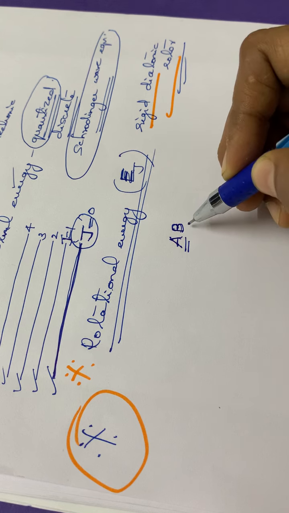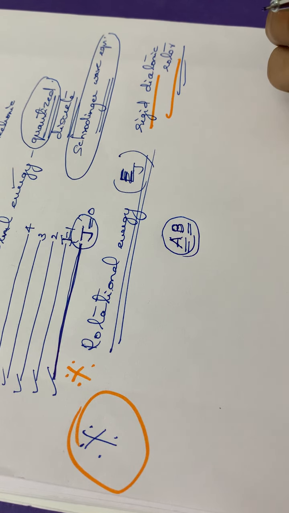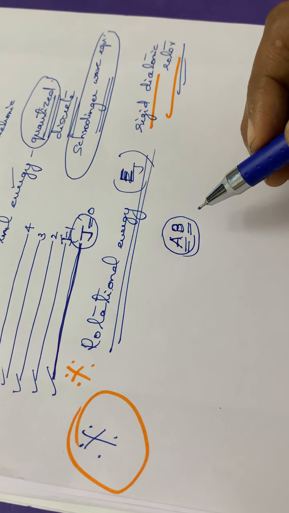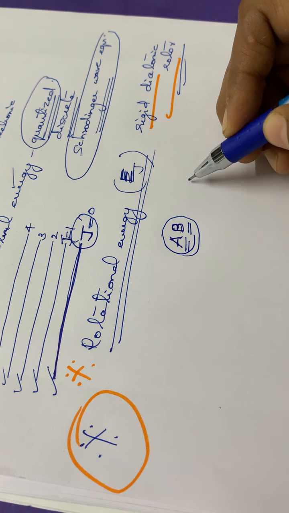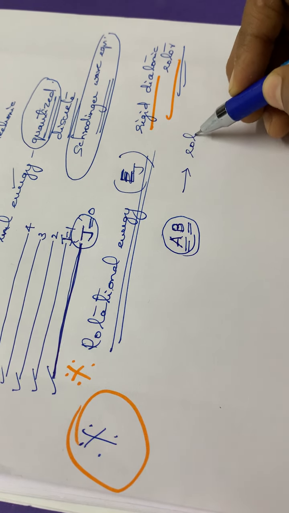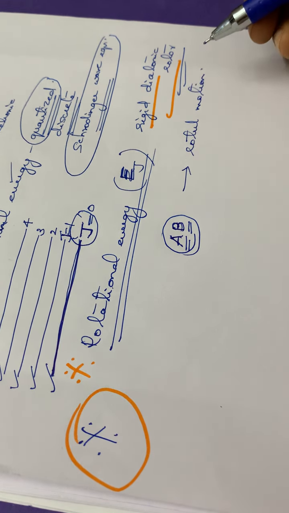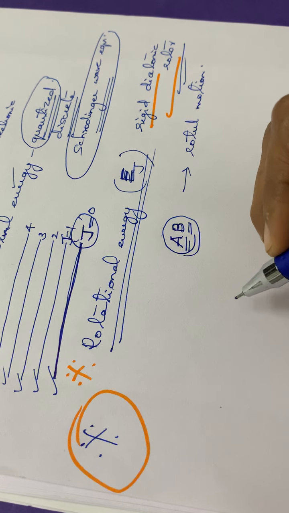Since it is denoted by two different atoms, the first atom is A and the second atom is B. That means the molecule will have a dipole moment. We have to consider a diatomic molecule AB, and this diatomic molecule will be undergoing a rotational motion. We can draw the molecule like this.